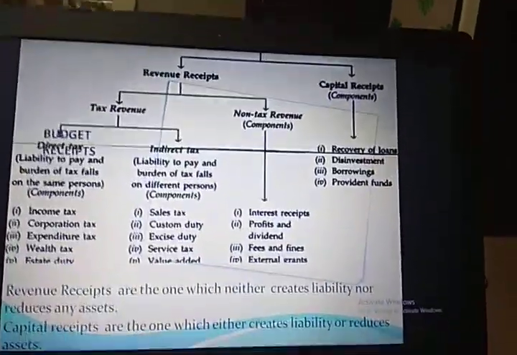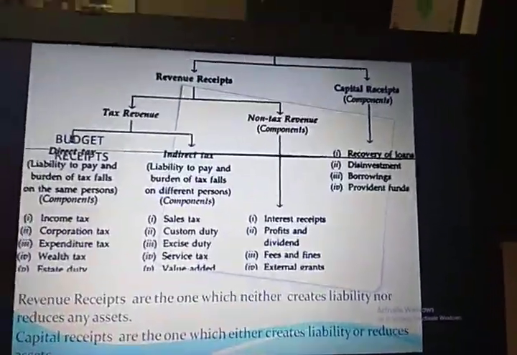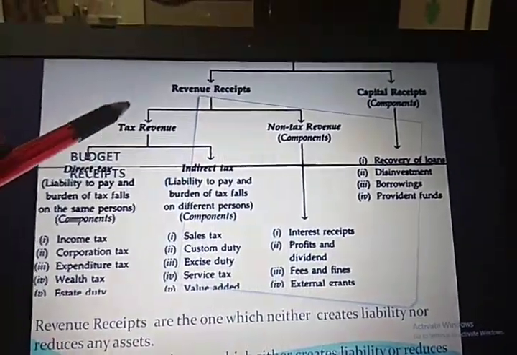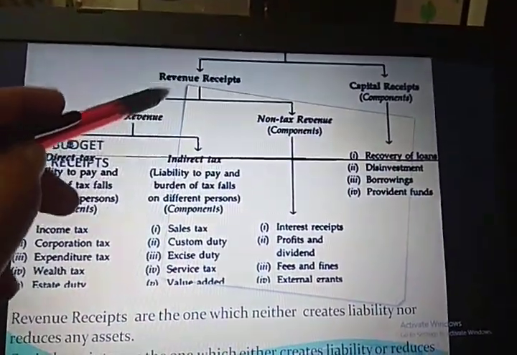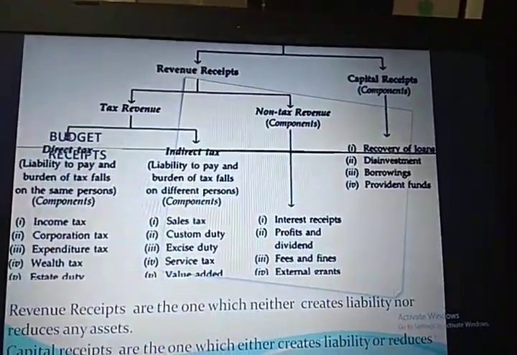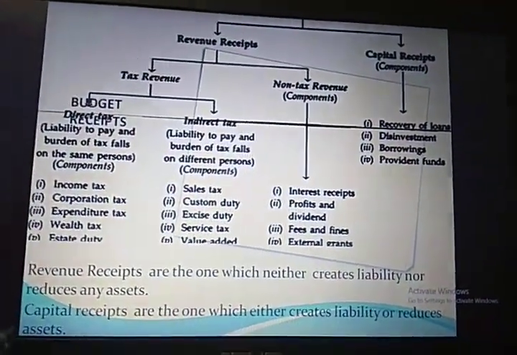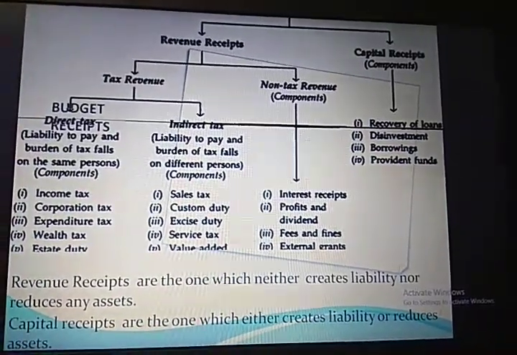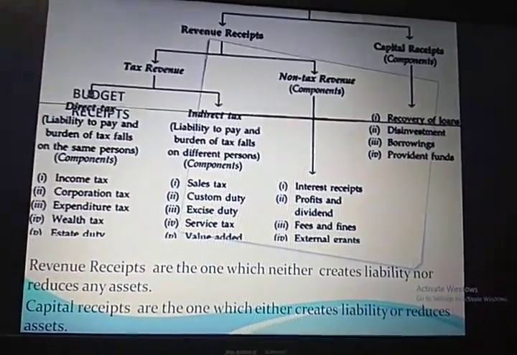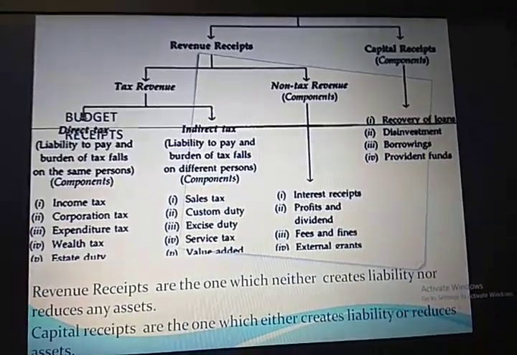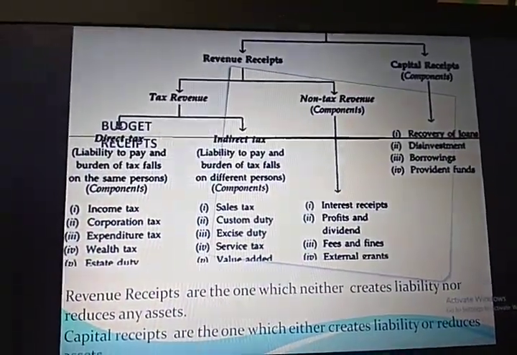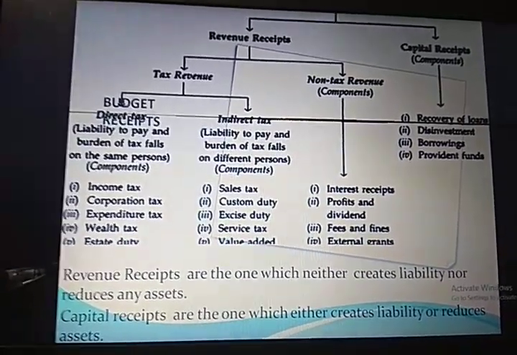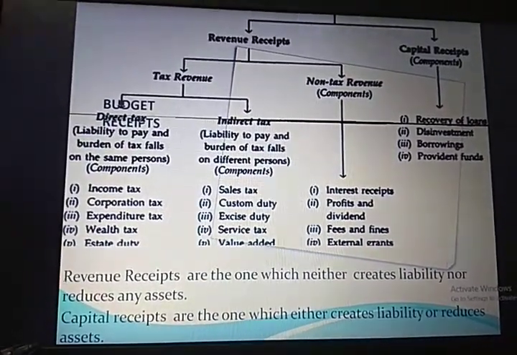Good morning, students. In the previous session, we finished the first component of the government budget, that is budget receipt, which is divided into two parts, revenue receipt and capital receipt, and the meaning has been explained to you. Let us once again focus on the meaning of revenue and capital receipt, so that when you study the next component, budget expenditure, you are very clear about revenue expenditure and capital expenditure.